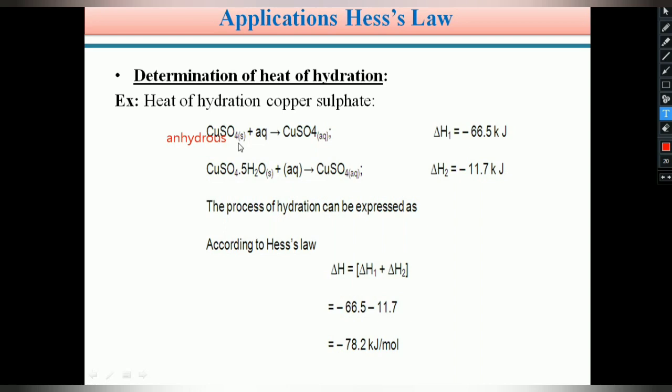Anhydrous solid copper sulfate is soluble in water and forms an aqueous copper sulfate solution. For this reaction, the delta H1 or enthalpy change is minus 66.5 kilojoules.